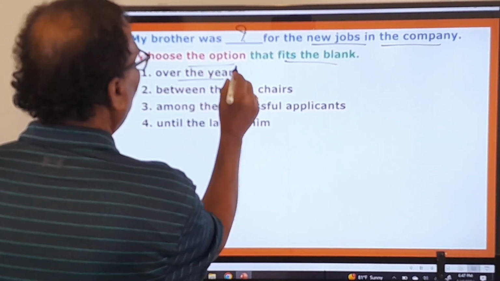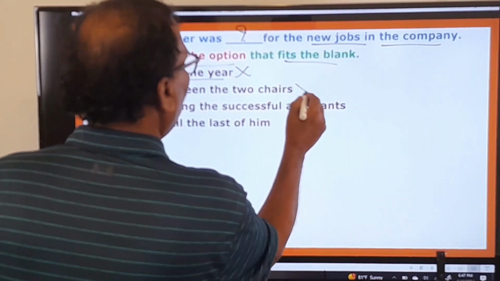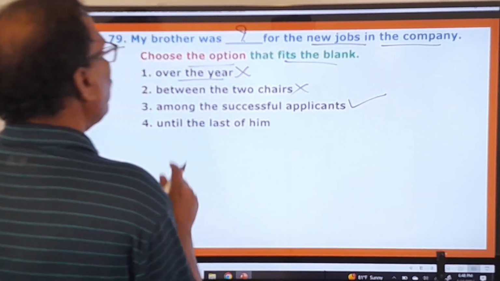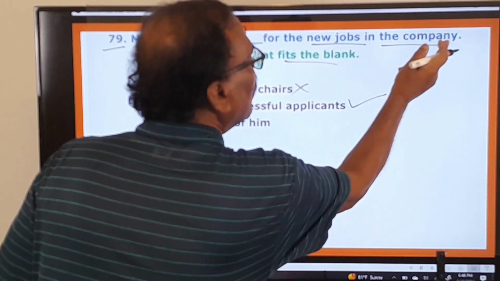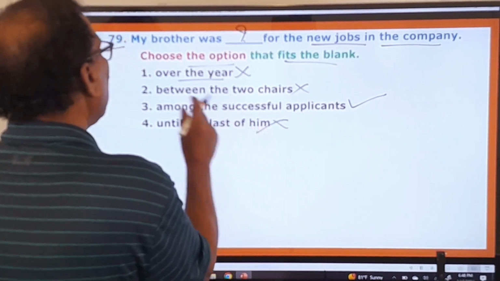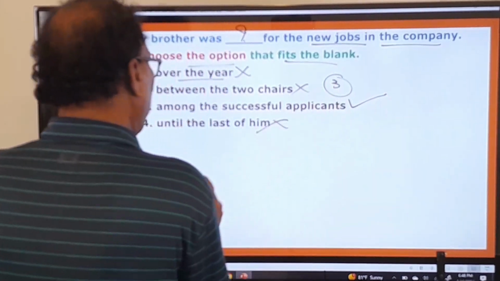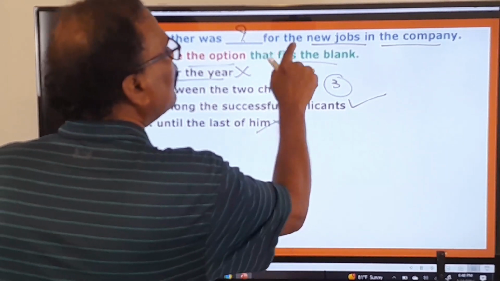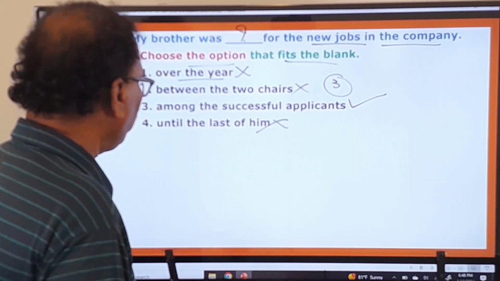Over the year? No. My brother was over the year? No. Between the two chains for the new jobs? No. Among the successful applicants for the new job? Okay, the third one is the right one. My brother was among the successful applicants for the new jobs in the company. So this only fits in this blank. Until the last of him? No. So here, first one, second one, fourth one are wrong, and only the third one is the right one. What is the answer? My brother was among the successful applicants for the new jobs in the company. Right. Now you move on to the next question.